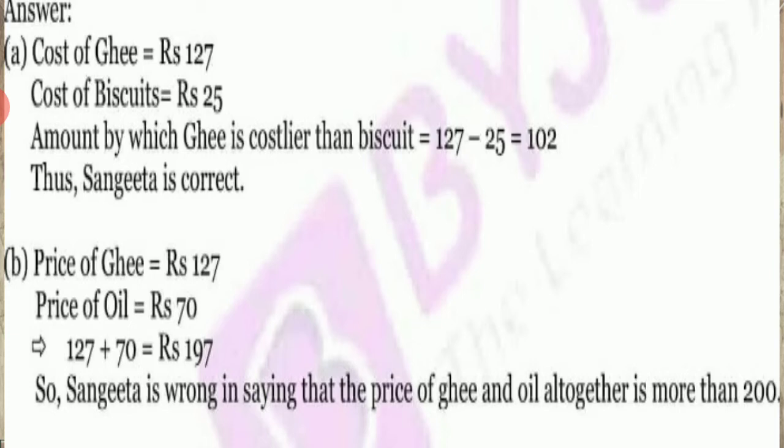Price of ghee is equal to 127. Price of oil is rupees 70. Now 127 plus 70 is equal to 197. Here Sangeeta is wrong because she was saying it costs more than 200, but 197 is less than 200. So Sangeeta is wrong in saying that the price of ghee and oil together is more than 200.